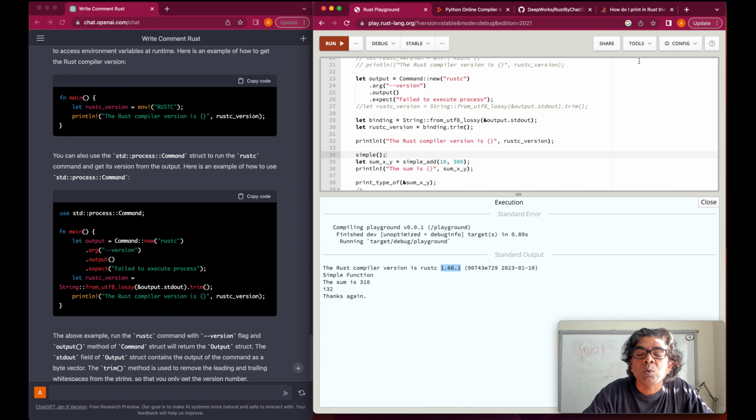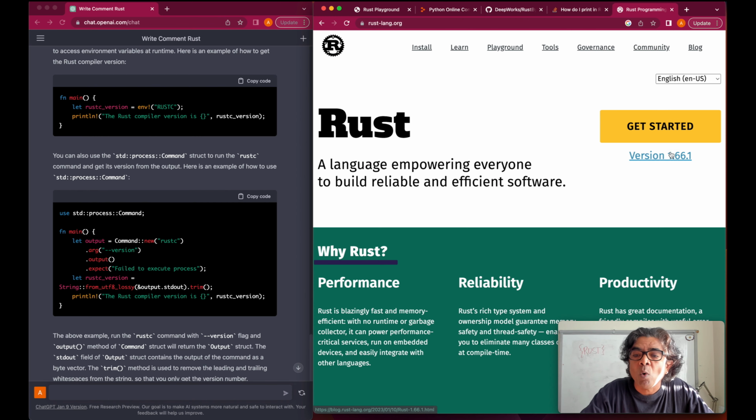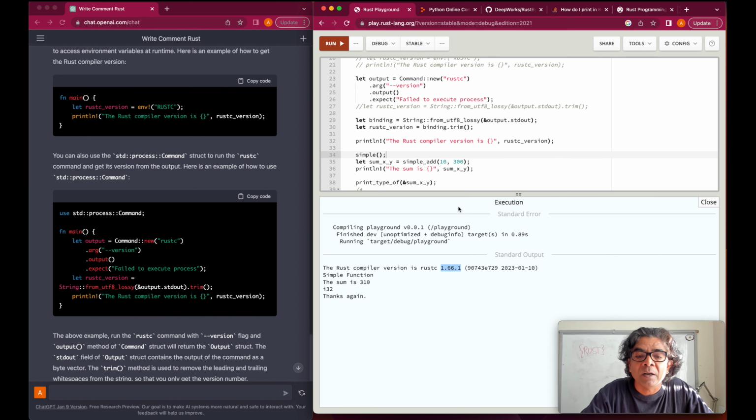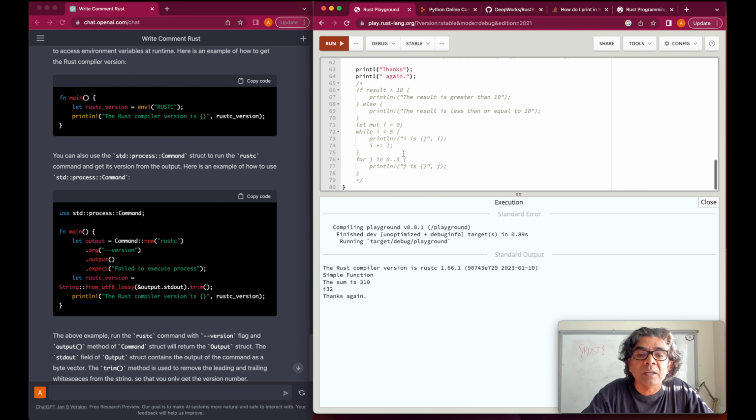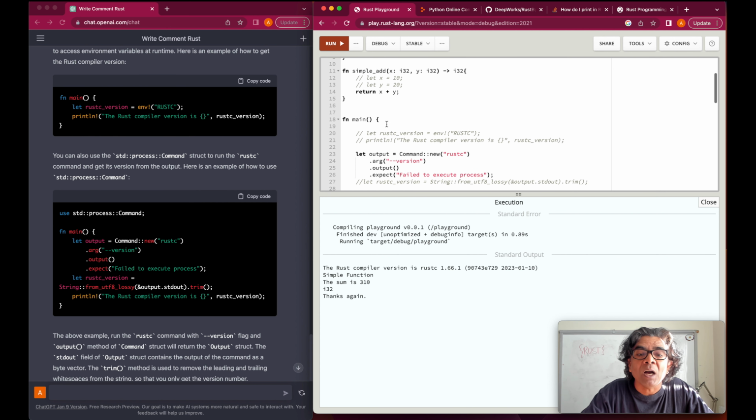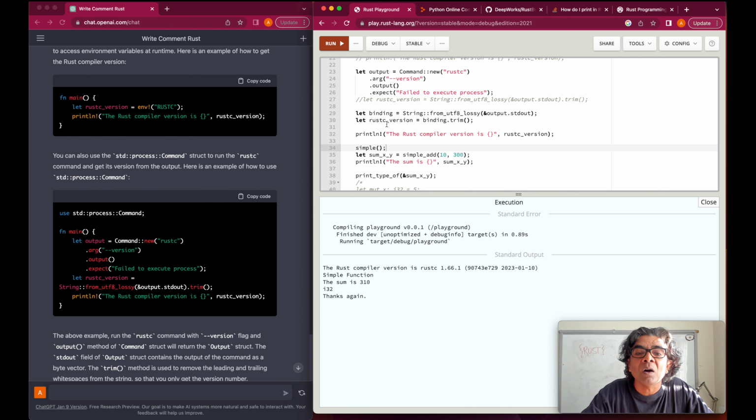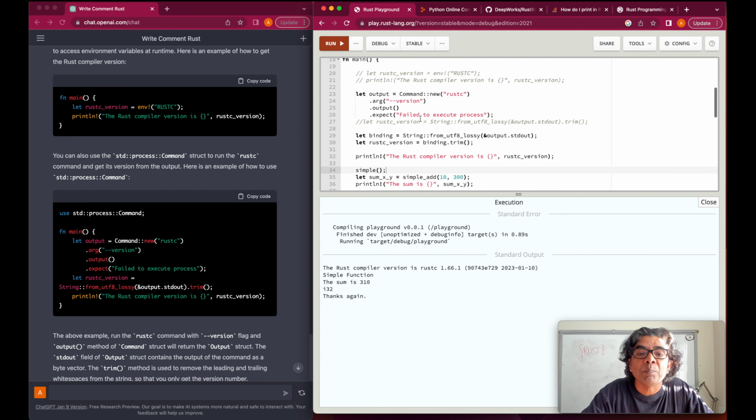And if you would want to know what is the latest version of Rust, 1.66.1 is the latest version we have for Rust, and that is what we are getting, 1.66.1, in the compiler which is available in this IDE. So at least we know how to get the version of the Rust compiler, and this is the code which helped us to get the version.